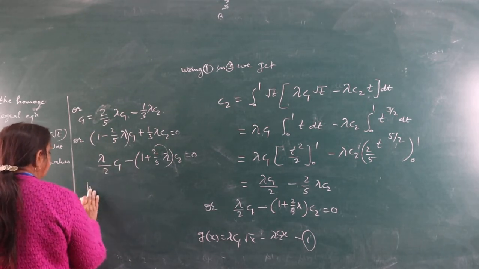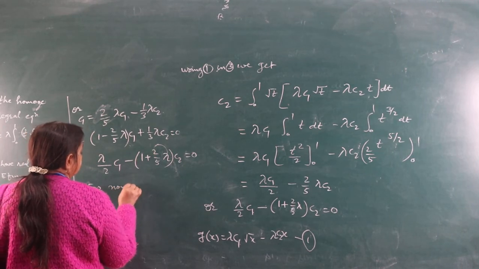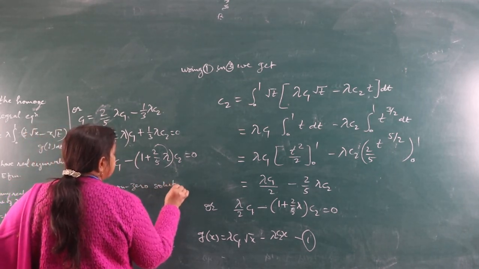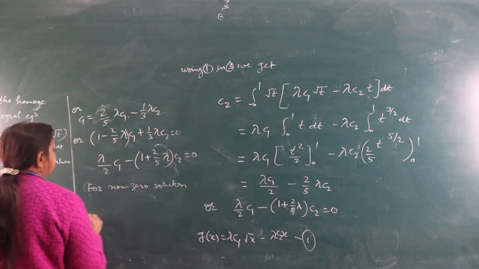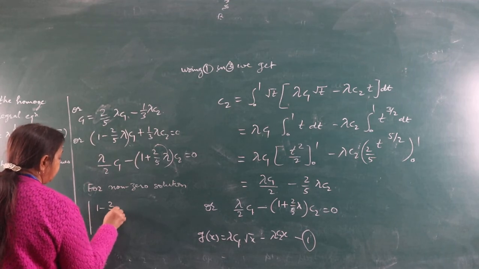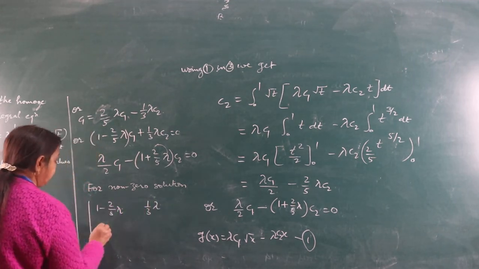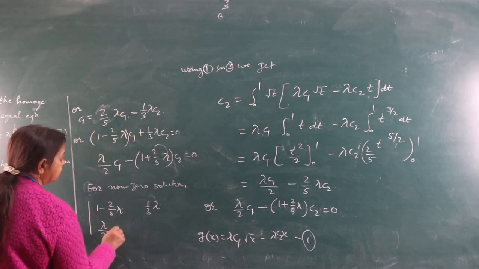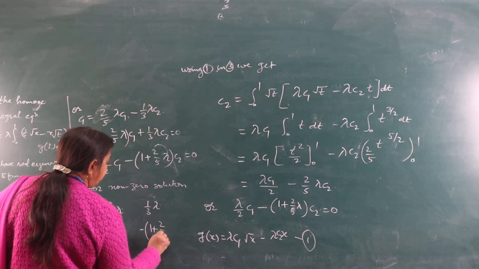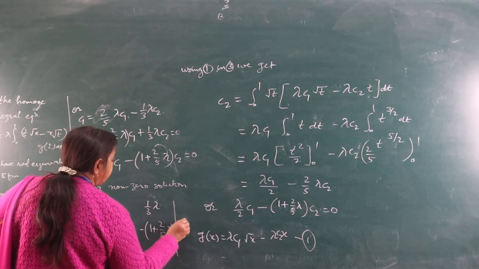For a non-zero solution, we must have the determinant of [1 − 2/5 λ, 1/3 λ; λ/2, −1 + 2/5 λ] equal to 0.